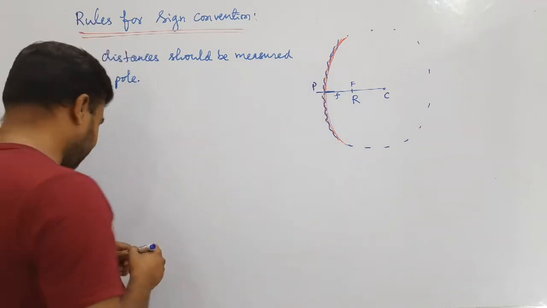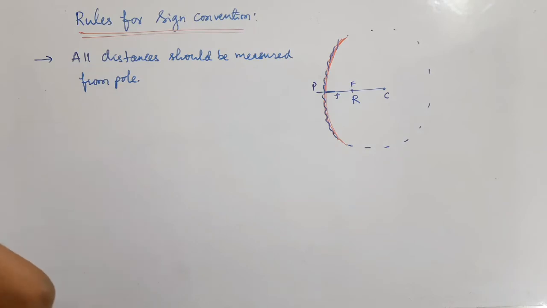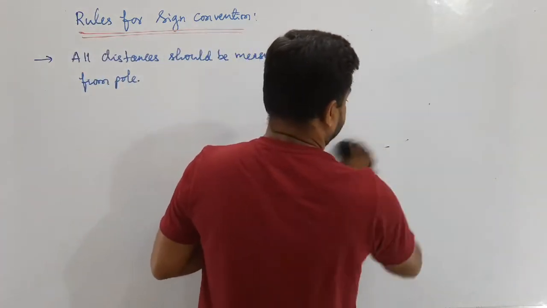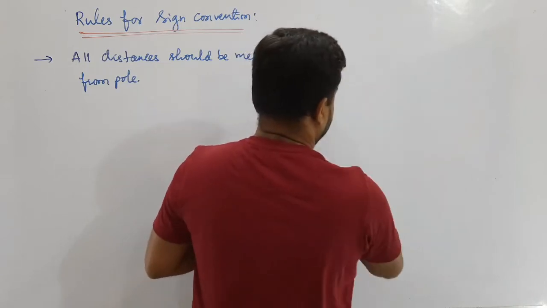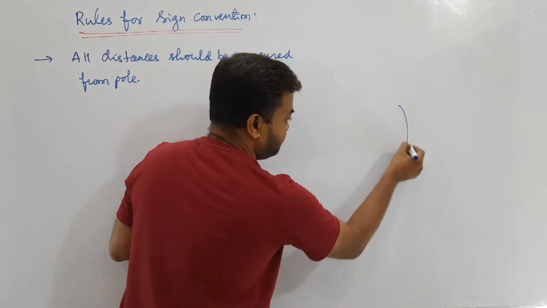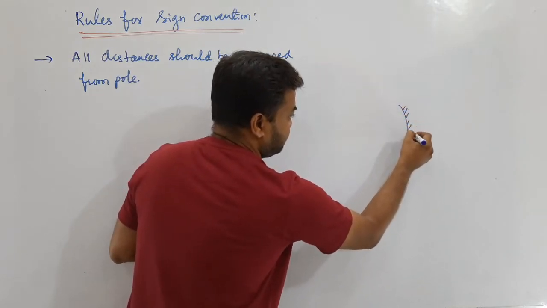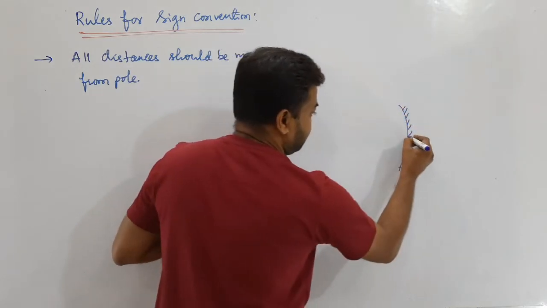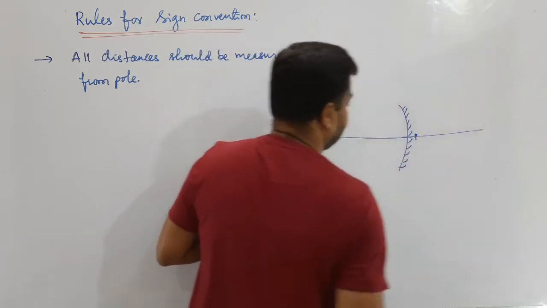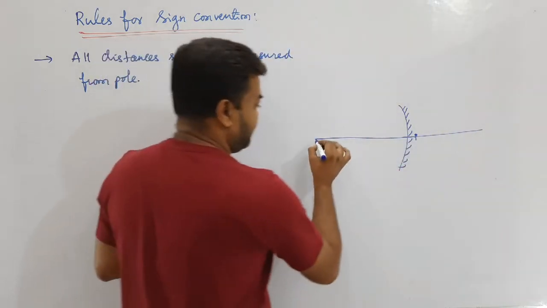I will give one example. Suppose this is a concave mirror. This is the pole and this is the principal axis.